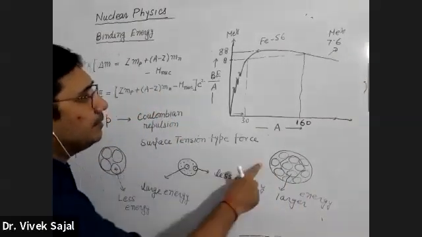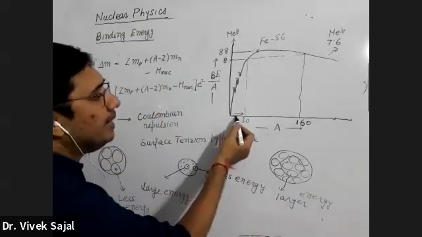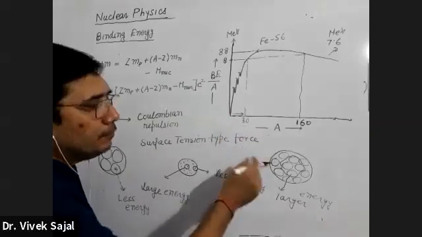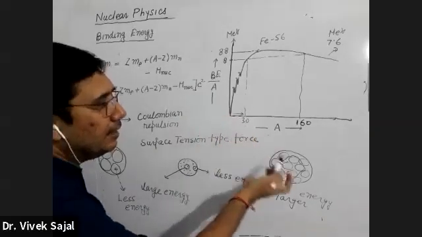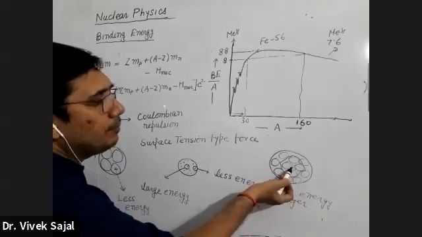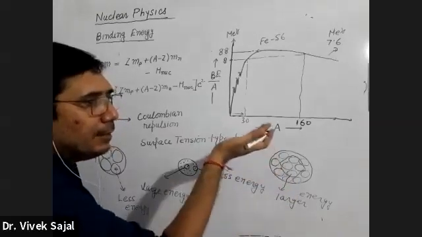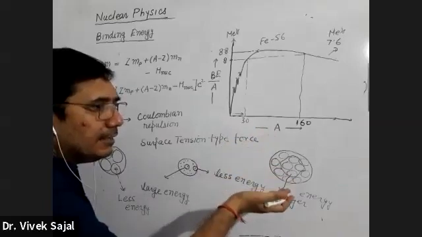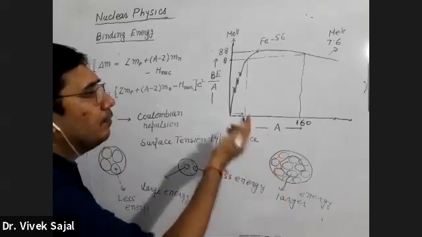So they explained it in this way. When the A number is increasing, the number of nucleons is increasing. As a result, more and more nucleons will be well inside. This will increase the binding energy of the nucleon, and as a result, binding energy per nucleon will go on increasing.